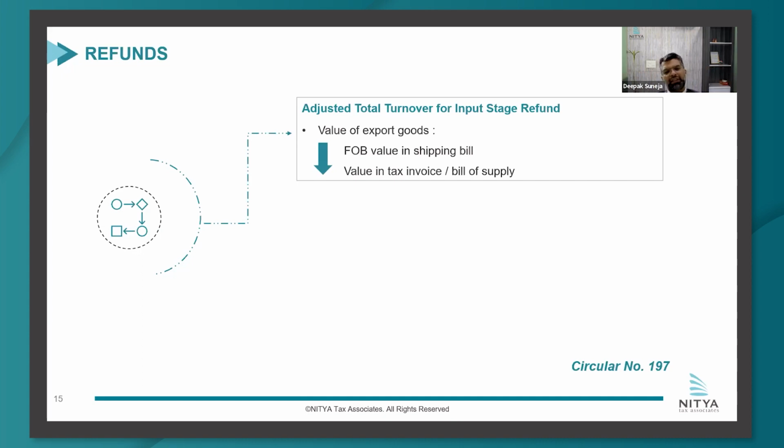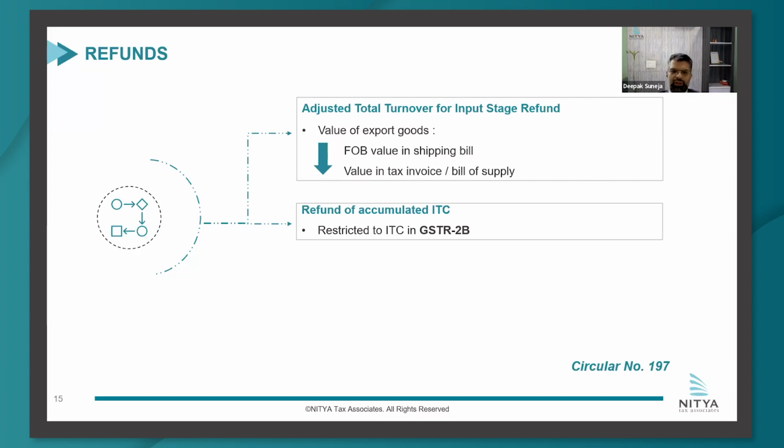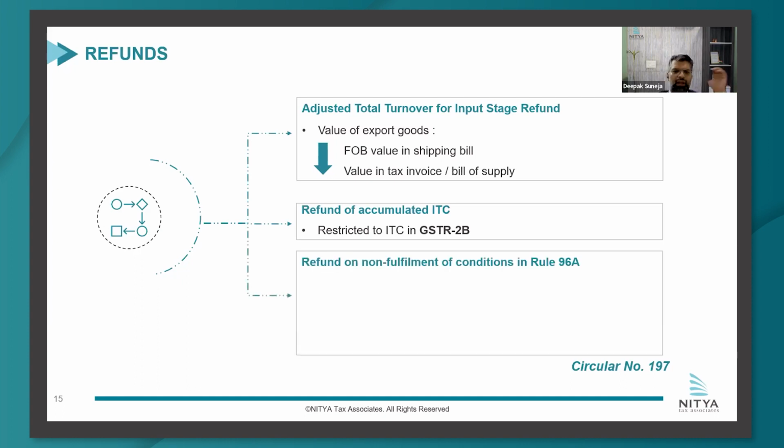Now they have said that the same logic applies, because in the numerator you are reducing your value, the same value you reduce in the denominator also. You don't say that the numerator will take a reduced value and the denominator full value. So this clarification they have brought in. Second, because ITC eligibility is based on GSTR 2B, now they have said that the refund would also be based on it when you are computing or applying. Only that refund of ITC would be there which is there in GSTR 2B, which again is more logical.